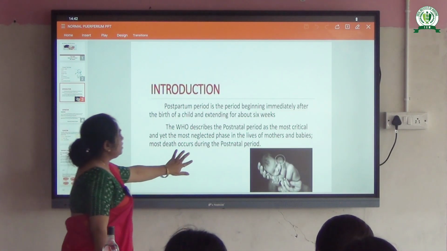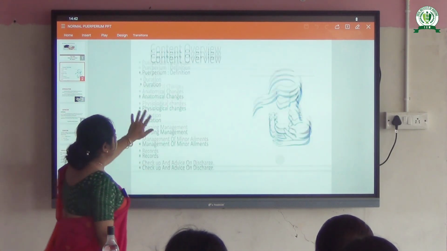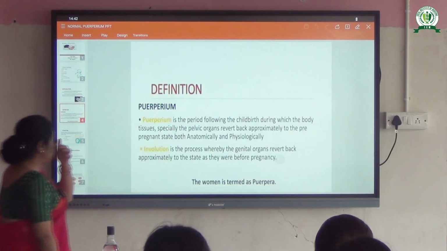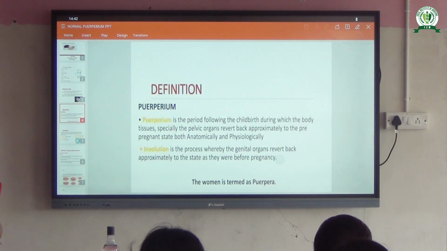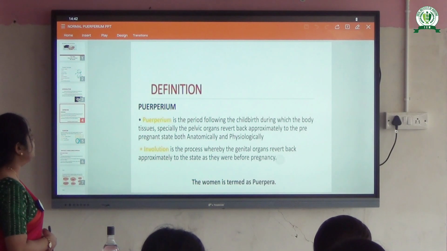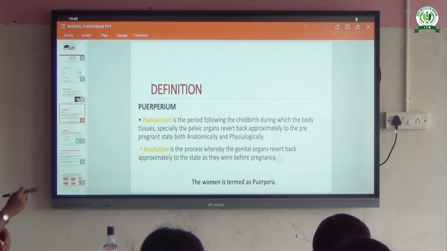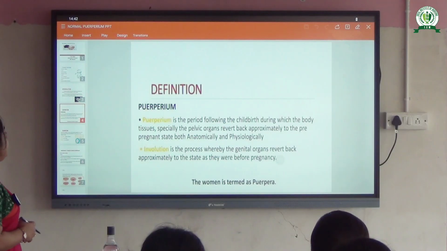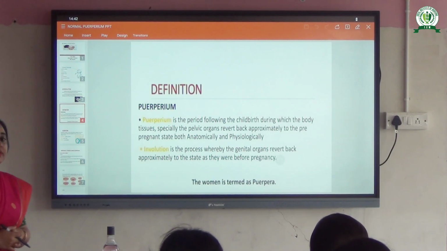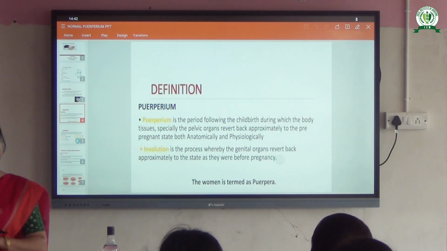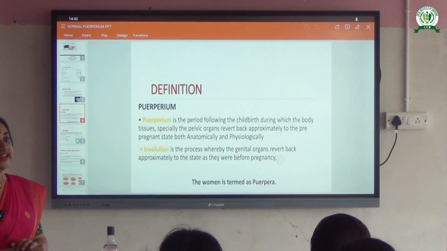Next. What is the definition of the puerperium? Puerperium is the period following childbirth during which the body tissue, especially the pelvic organs, reverts back approximately to the pre-pregnant state, both anatomically and physiologically. During the antenatal period, some physiological changes happen.